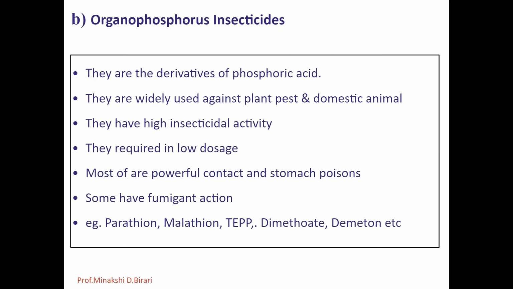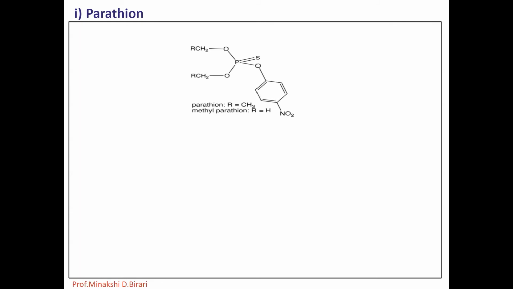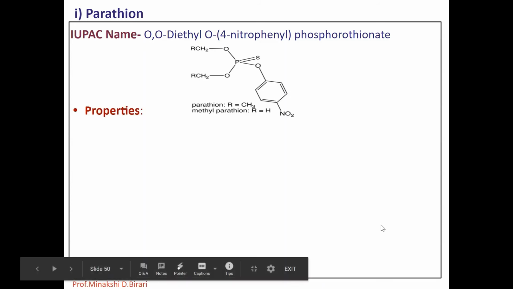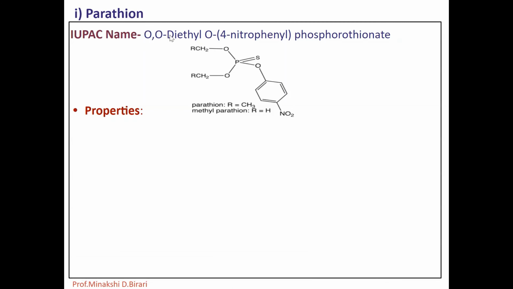Let's see a few examples of organophosphorus insecticides. First one, parathion, that is O,O-diethyl O-4-nitrophenyl phosphorothioate. So this one is the structure of parathion. What is the IUPAC name? O,O-diethyl O-4-nitrophenyl phosphorothioate.